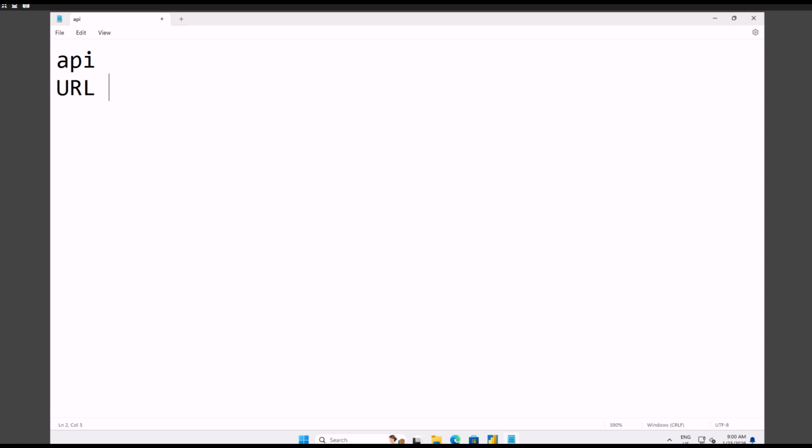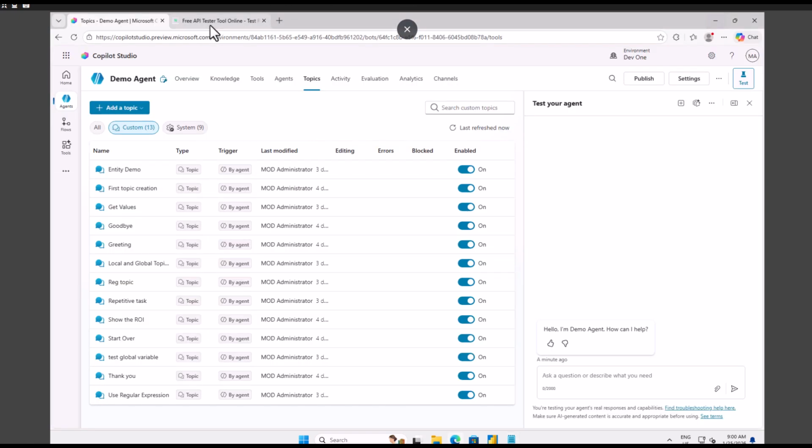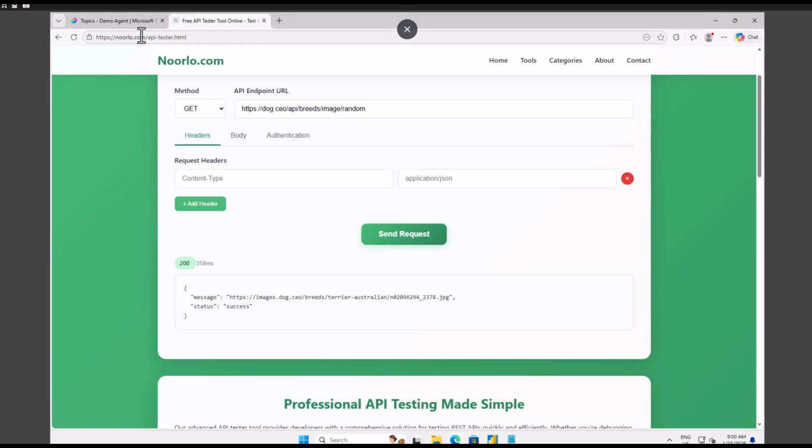Now similarly, I open this particular website. You can choose any website here. I've simply done a get request for this particular URL, and the header of my content is application JSON.